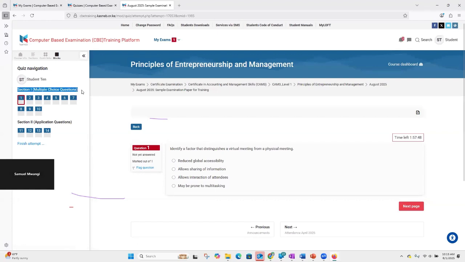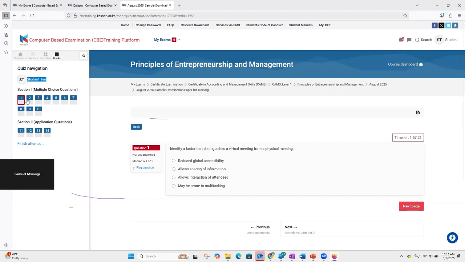Clearly, you can see that our paper is sectioned into two: section 1 and section 2. And very important, you're able to confirm that you are student 10 as you logged in, so that you're not attempting the quiz on an account that is not yours. You are still able to confirm your name up there.